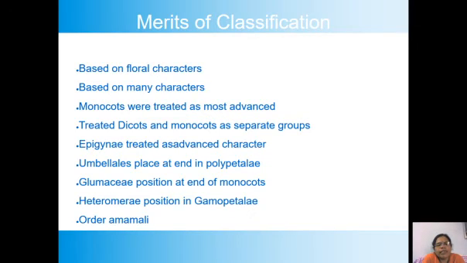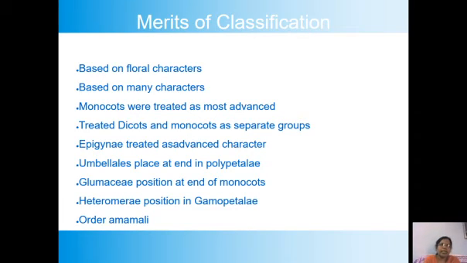Now, let us come to the Gamopetalae. Here in Gamopetalae, again it has been divided into three series: Inferae, Heteromerae and Bicarpellatae. Inferae has inferior ovary. See the difference between the Polypetalae and Gamopetalae.